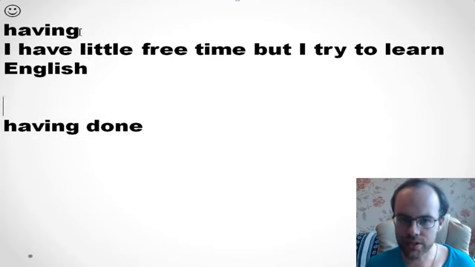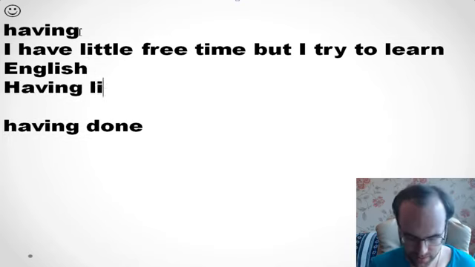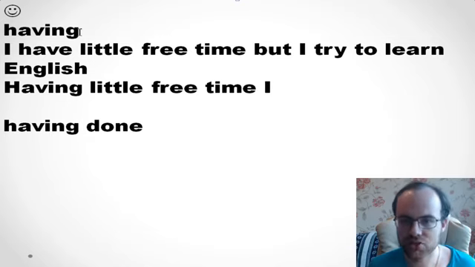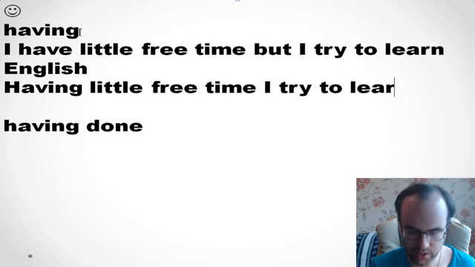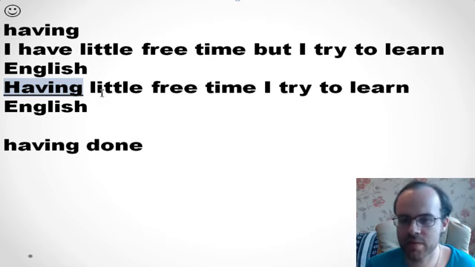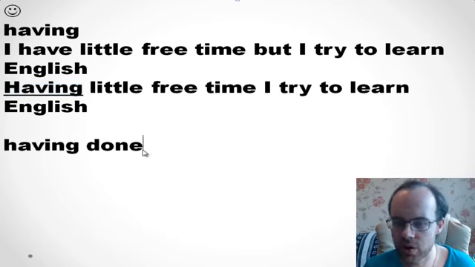Having little free time, I try to learn English. So having means that I have. Or, for example, I can say having little free time, she tries to learn English. It means that she has. Having means that someone has it. Maybe I have it, maybe he has it, she has, and so on. Having little free time, I try to learn English. So that's it. And having done, it's about the past.